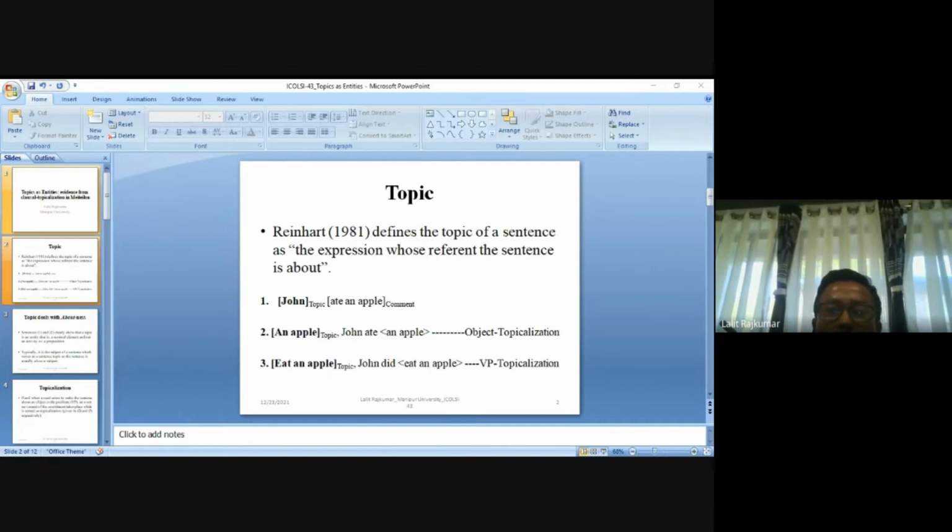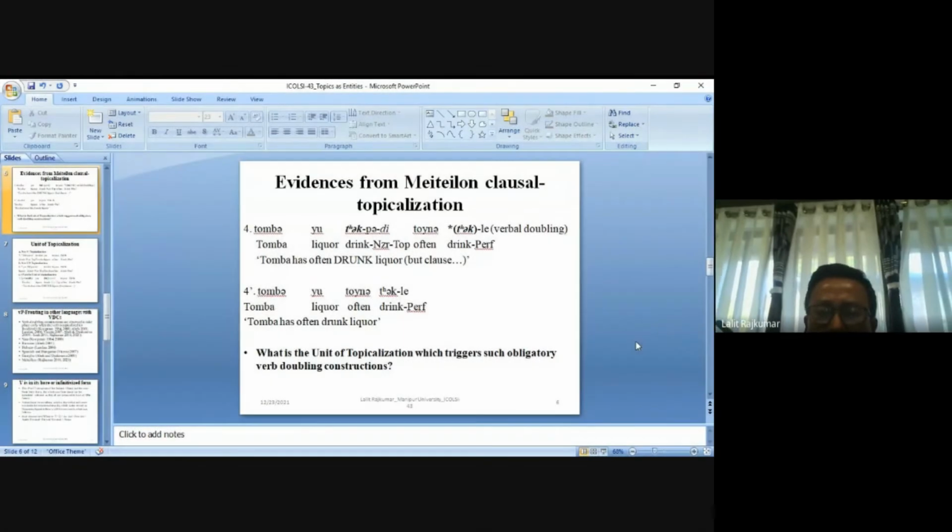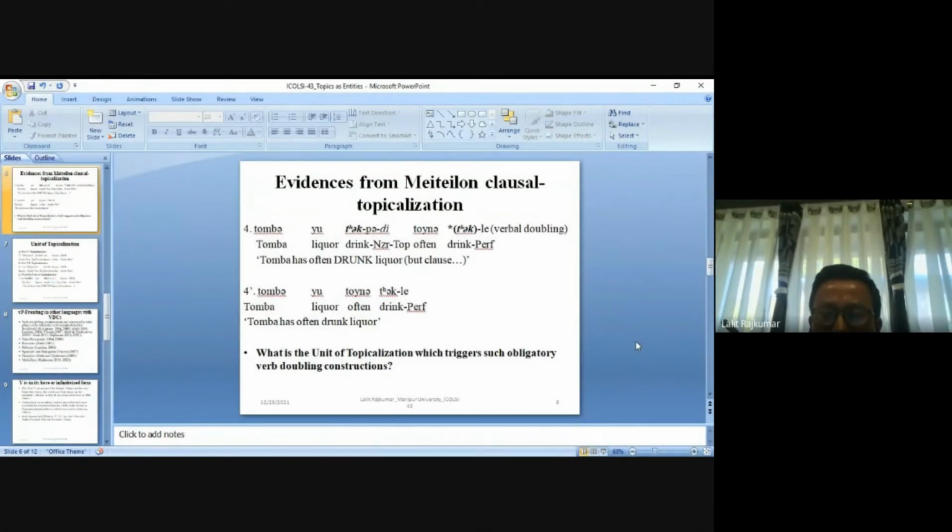Evidence from Meiteilon clausal topicalization. Sentence number 4: Tomba yu thakpadi toina thakle. Here this is an obligatory verb doubling construction. You can't leave the second verb unpronounced. Without pronouncing it, the construction will be ungrammatical. Often an adverb is inserted in between the two verbs to show that this clause has moved from the base order. This is the basic sentence for the example given in 4.